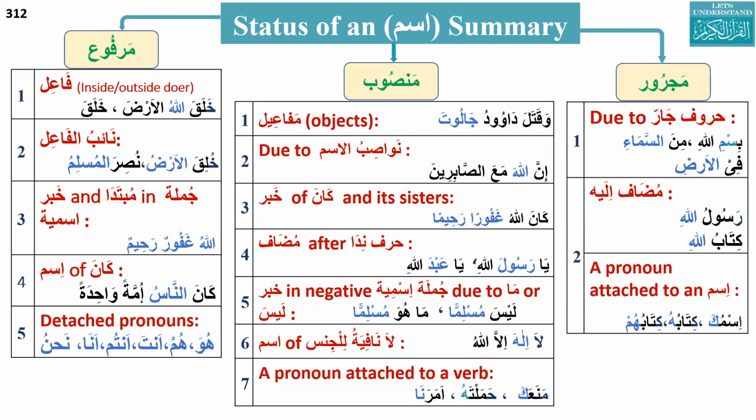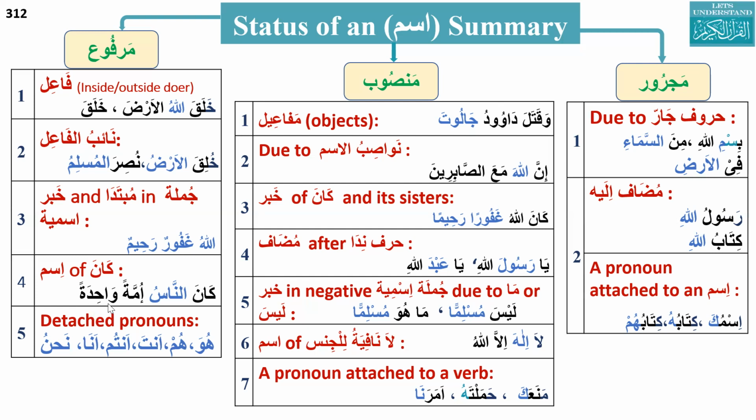The Mubtada is Allahu, which is in marfu status, and Ghafurur Rahim is the Khabar, which is also in marfu status. The fourth reason is Ismu Kana: if an ism comes after kana, then the ism becomes marfu status, like kana nasu ummatun wahidatan.